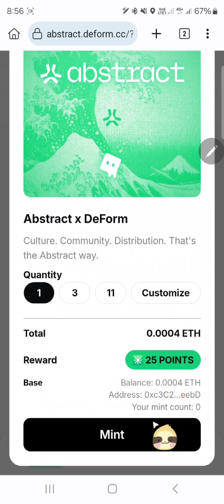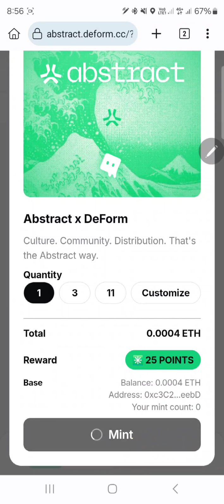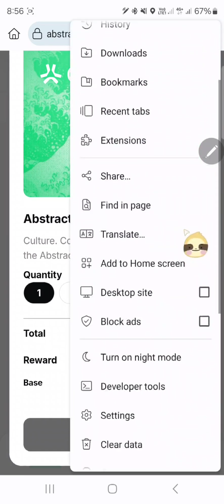So now click on mint. If you do not have enough Ethereum fees, you can deposit, so you have to confirm in our wallet also.